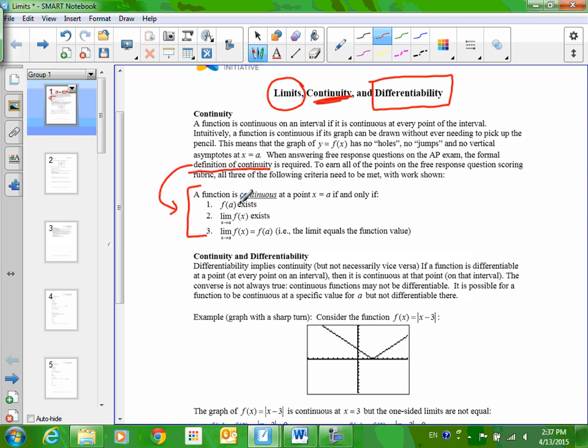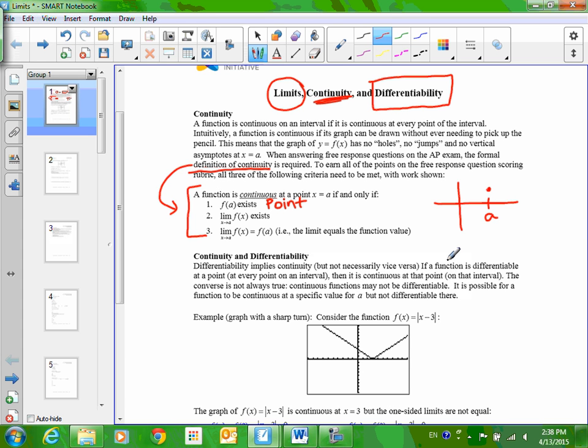It doesn't necessarily have to go in this order. Typically we have the limit first, but it doesn't really matter. F of A exists means, like in our situation, if we're going to meet for lunch at Qdoba, Qdoba has to exist. It can't not be a real restaurant in the real world. We also call this the point. The point has to exist. If I have an A, then I have to have a point there. Secondly, the limit has to exist.